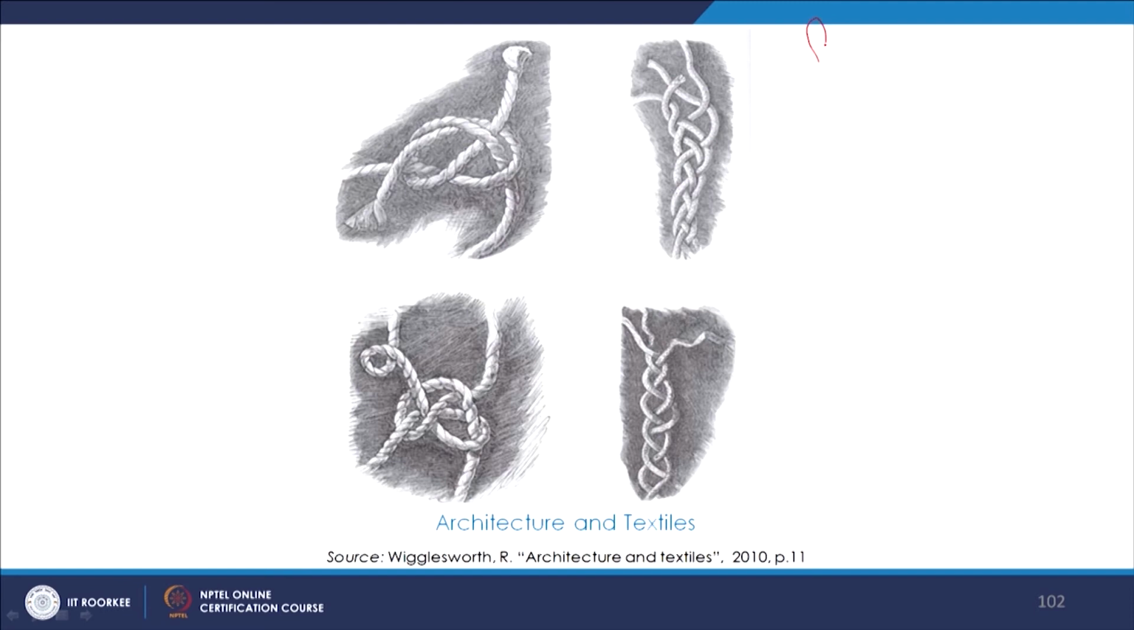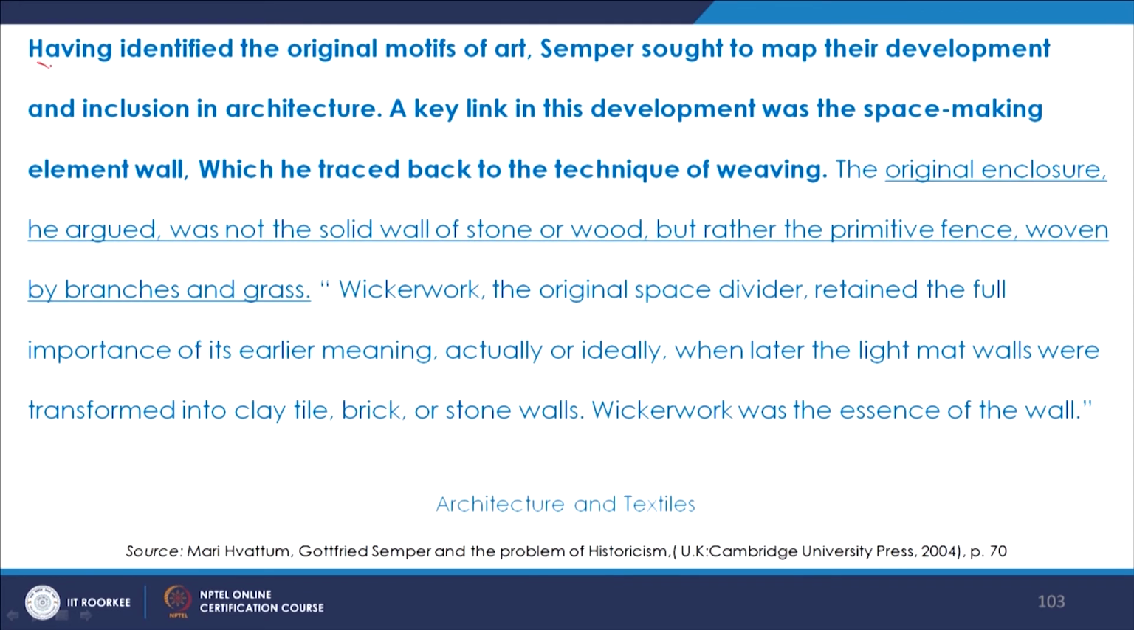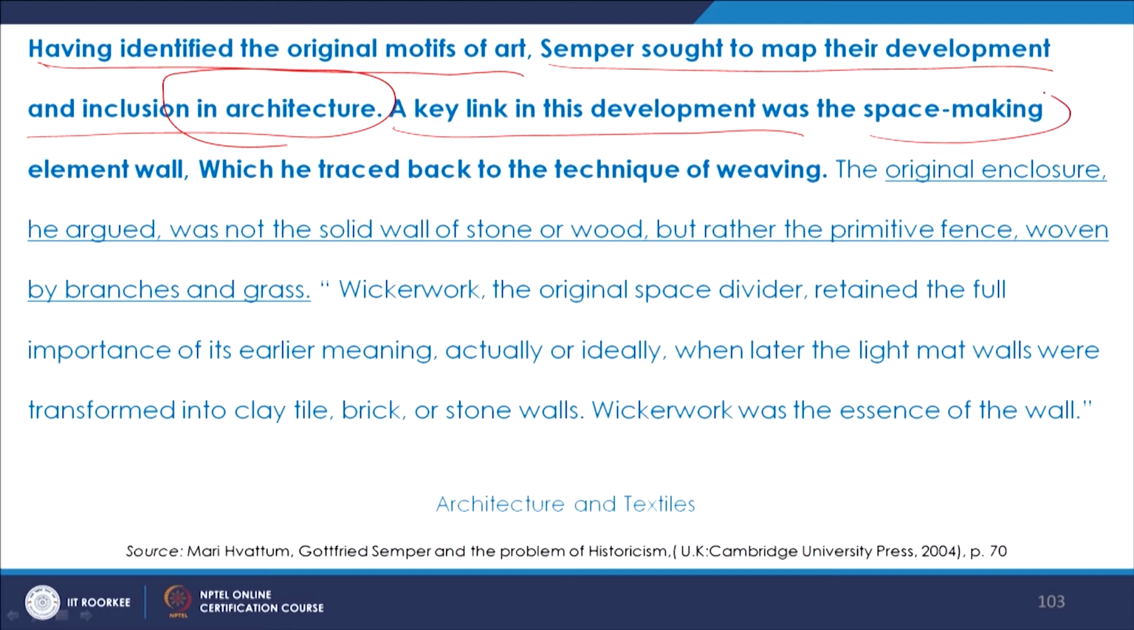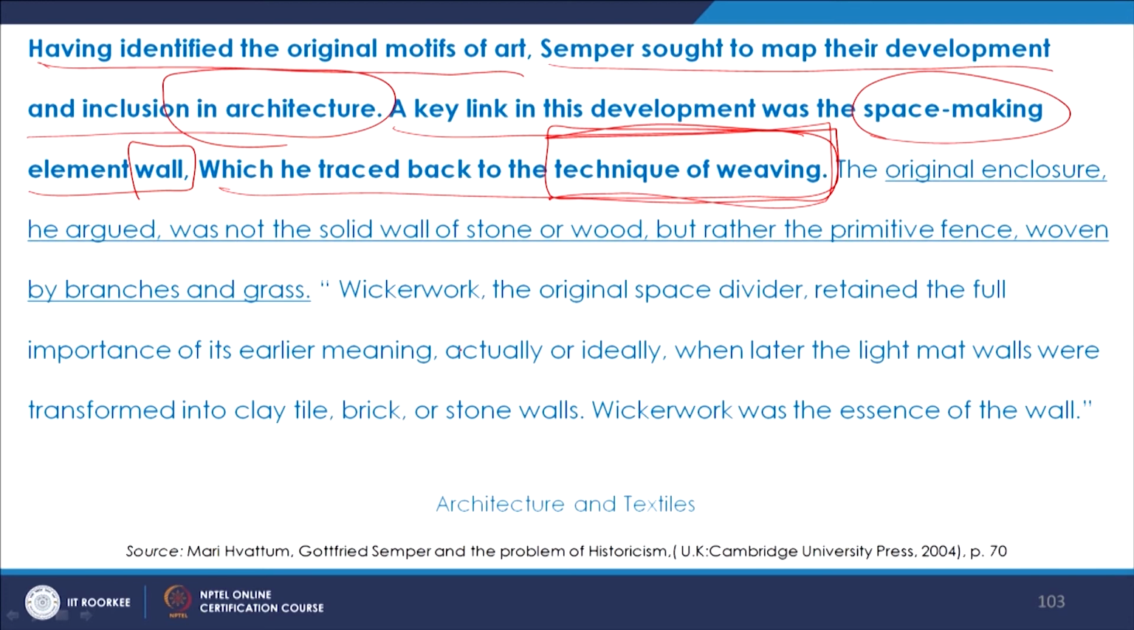So, here we see certain drawings where the knot and the structure within the weave have been explored. Having identified the original motives of art, Semper sought to map their development and inclusion in architecture. A key link in this development was the space-making element, the wall, which he traced back to the technique of weaving. So, the technique of weaving, the role of the knot, and the structure within the technique of weave